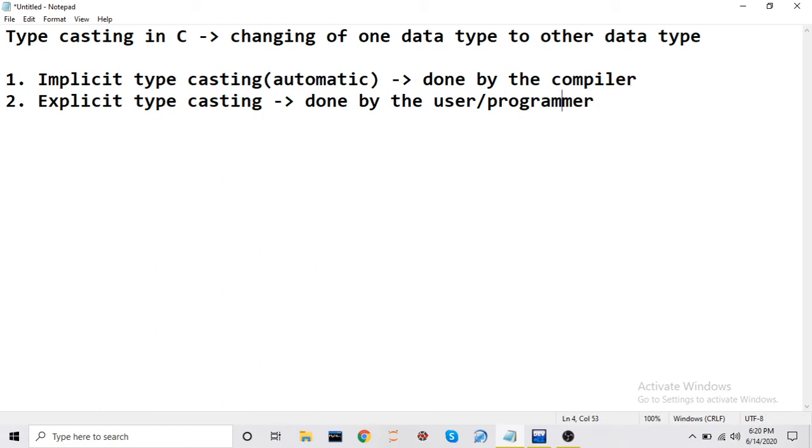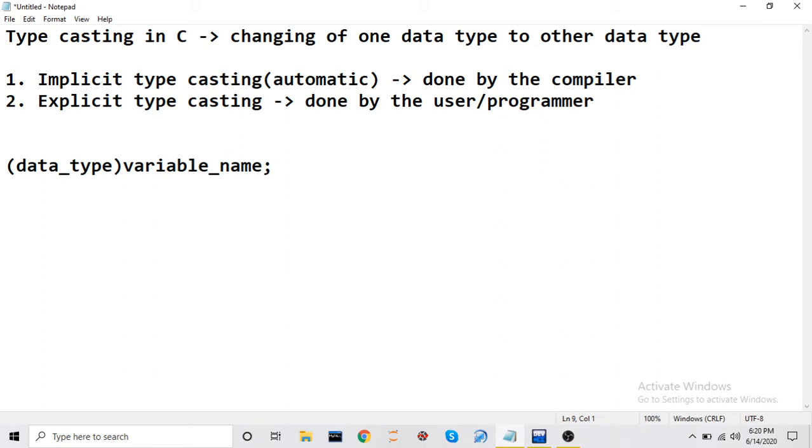So now let us see what is the syntax for changing the data type. You can write like this: suppose this is your variable name. If you write the data type in brackets before it, then we are converting the variable name to whatever data type you have given.